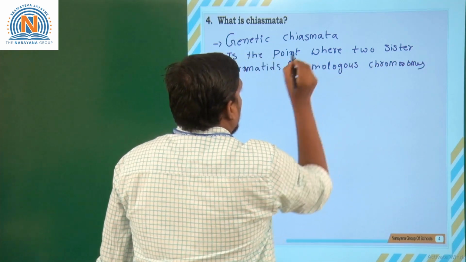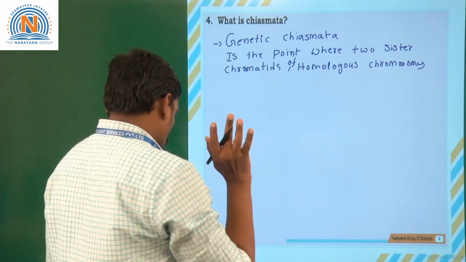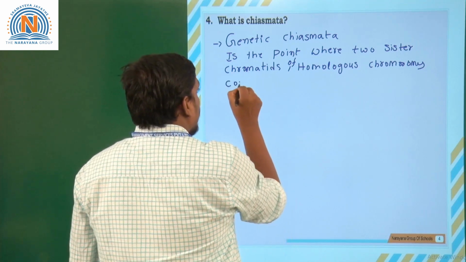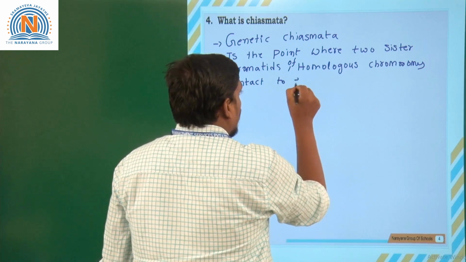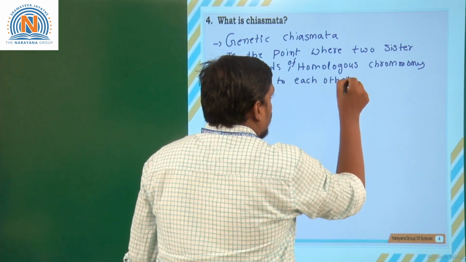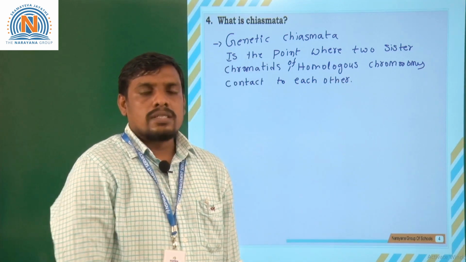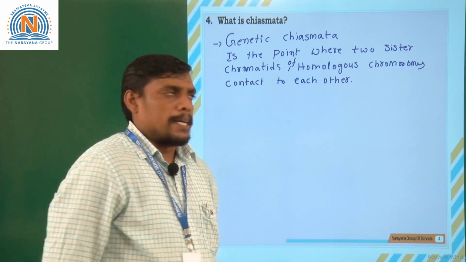So, the chiasmata is the point where two sister chromatids of homologous chromosomes contact each other. This kind of contact or connection is considered as a genetic chiasmata or chiasmata.